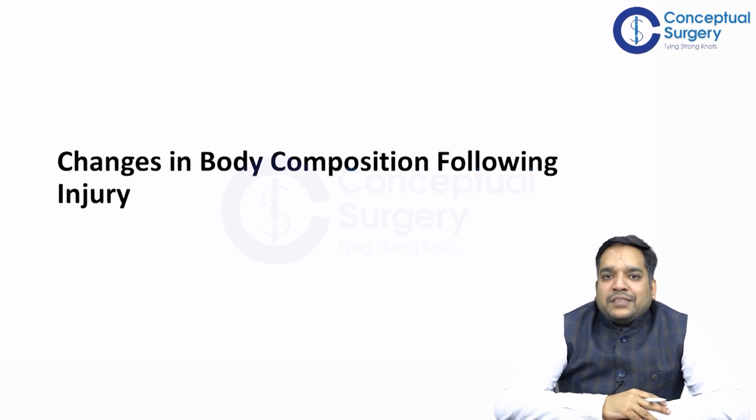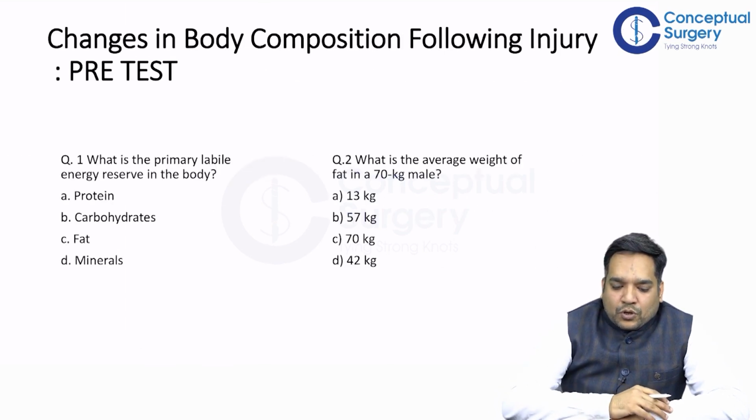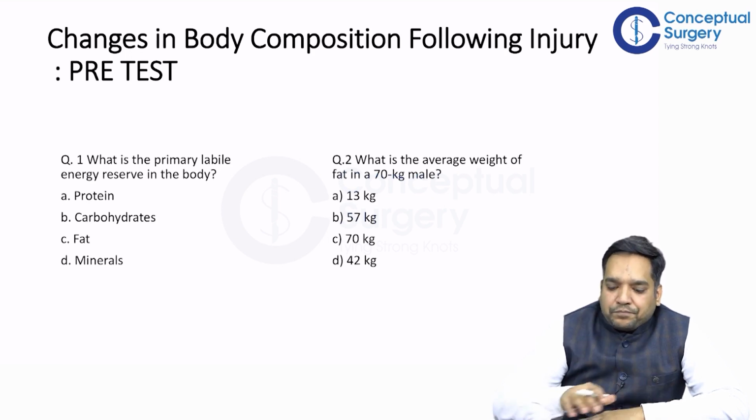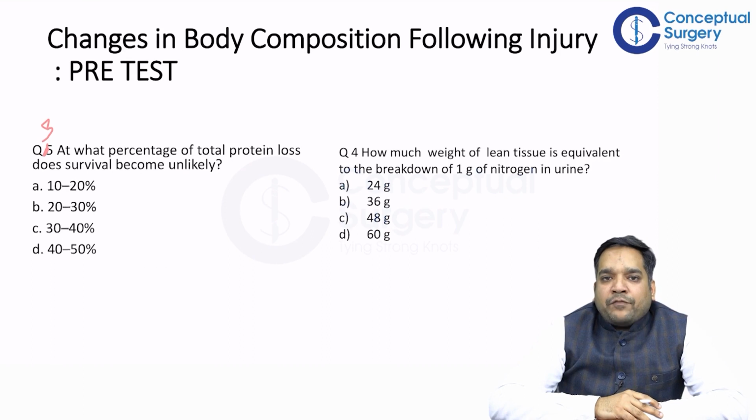So now the next topic is changes in the body composition following injury or stress. So guys, this is a pre-test. What is the primary labile energy reserve in the body? Protein, carbohydrate, fat or mineral. Question number 2, what is the average weight of fat in a 70 kg male? 13 kg, 15 kg, 70 kg, 42 kg. I would request the students to type the answer in the chat box and make this class a little interactive.